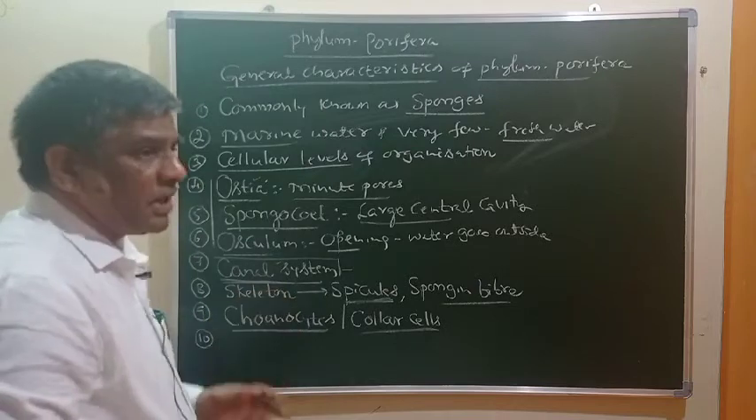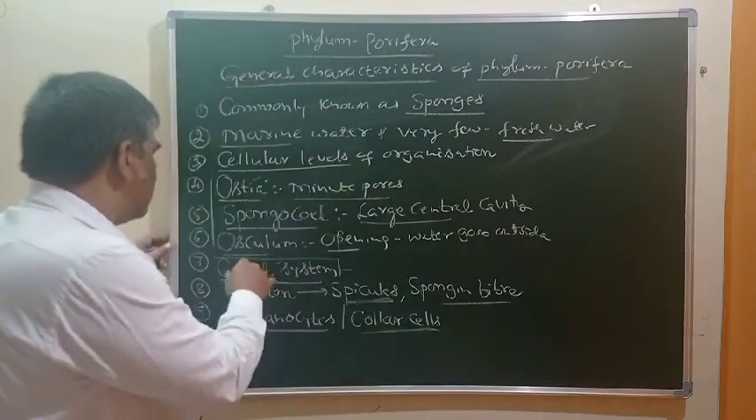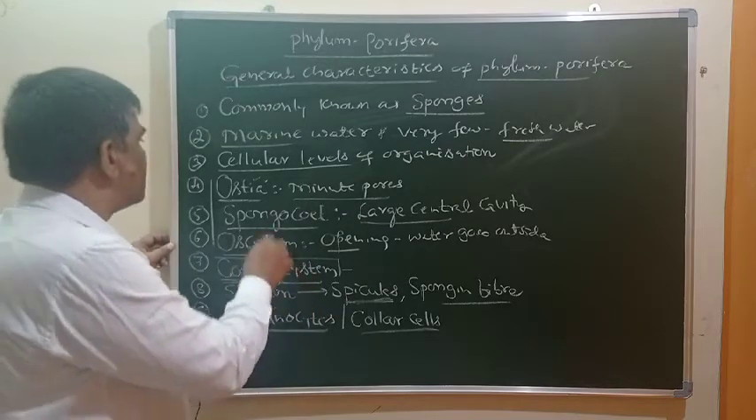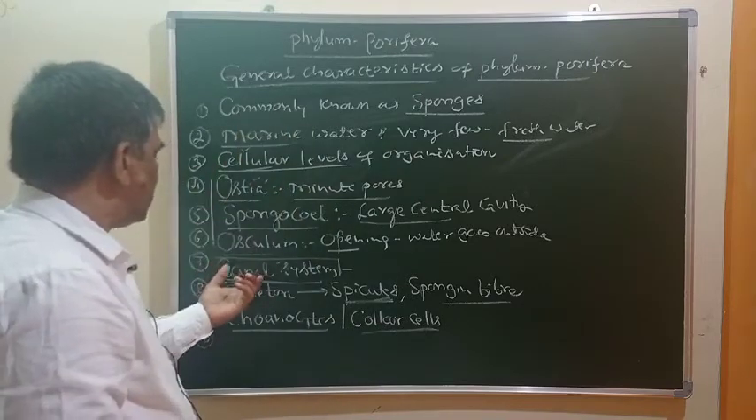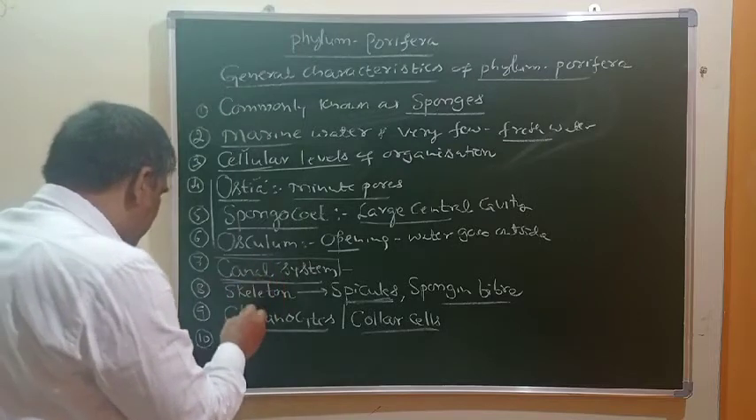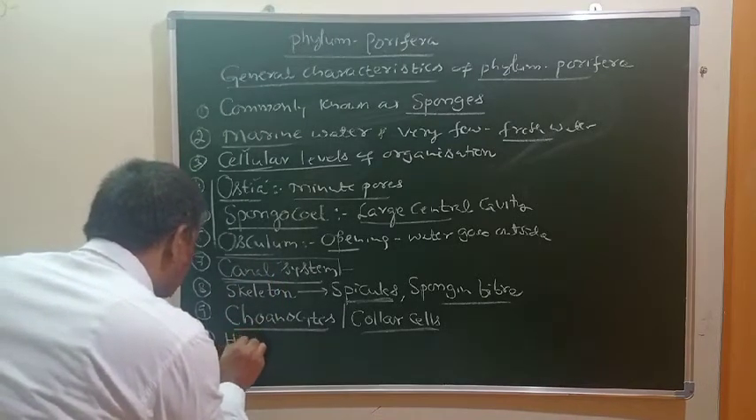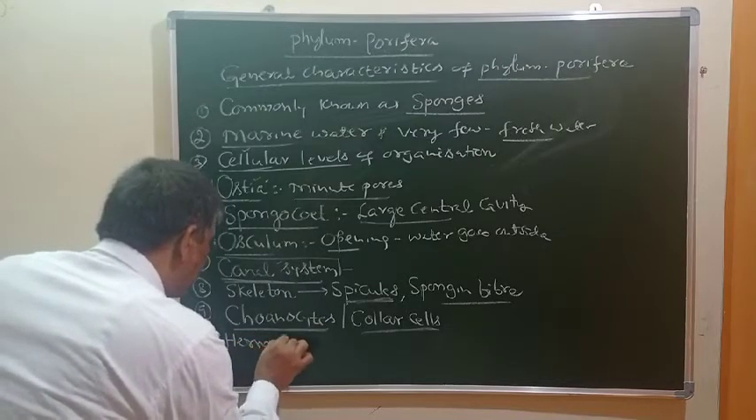Because they have a simple structural organization, there are no different organs or organ systems, because their body is made up of only cells. Different cells are present, so these are primitive organisms. And regarding reproduction, they are all hermaphrodites.